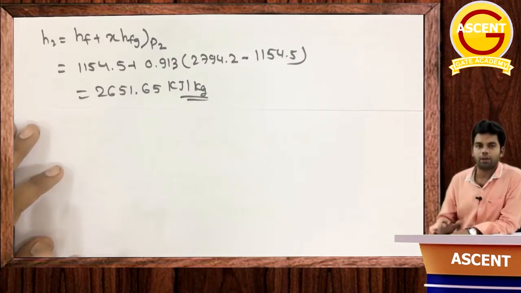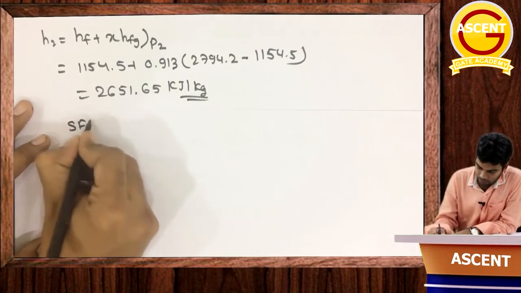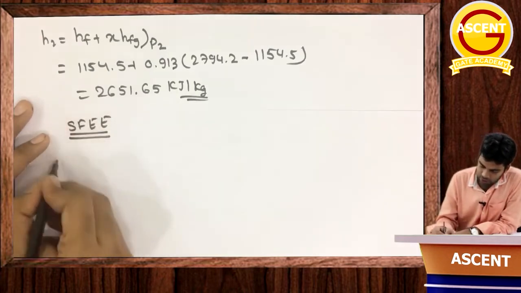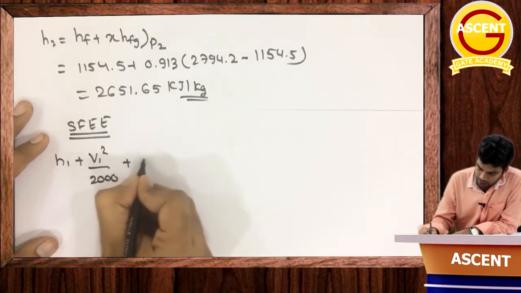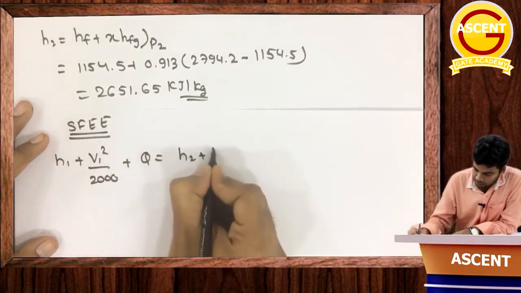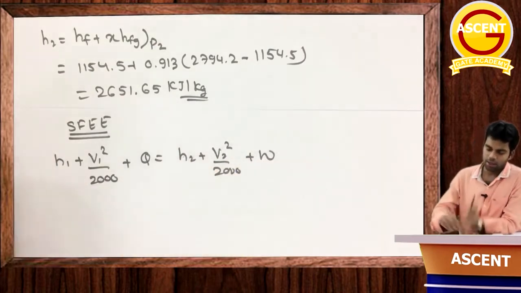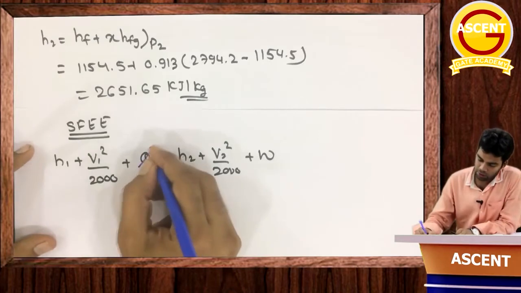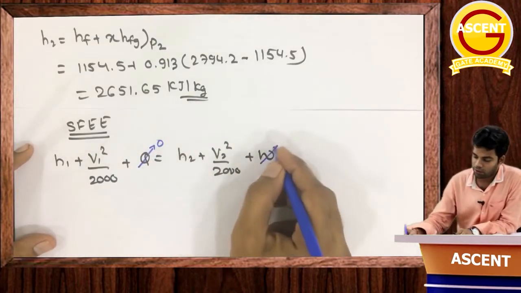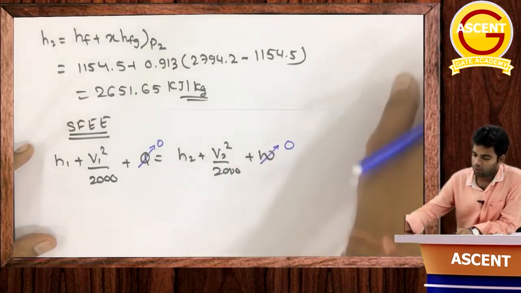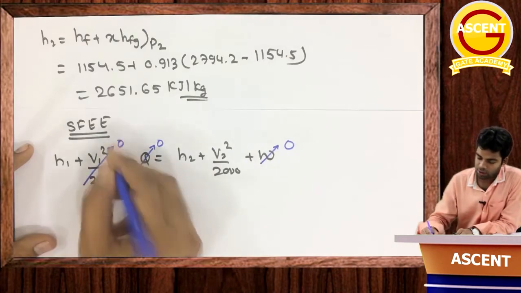Now once you have the values of H1 and H2, you can put the steady flow energy equation here. What is the steady flow energy equation? H1 plus V1 square by 2000 plus Q is equal to H2 plus V2 square by 2000 plus W. Since this is an adiabatic nozzle, Q will be equal to 0, heat transfer 0, and since this is a nozzle, the shaft work is also equal to 0. And one more thing, it is said in the question that the initial velocity is negligible. So this is also equal to 0.